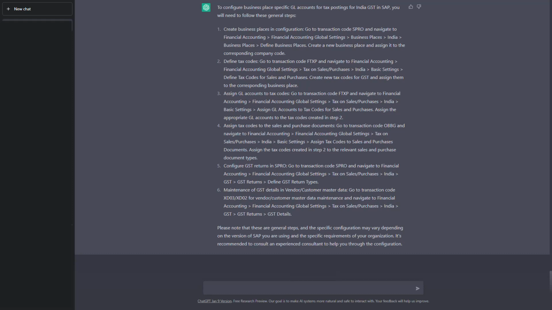We wanted to understand the configuration steps to configure business place specific GL accounts, which is in financial accounting under tax on sales and purchases. Under India GST, we will configure it. We will assign GL accounts to the business places. That is the expected answer here. So here also, I don't think ChatGPT's response is accurate. It is not even near to accurate. It is something we need to have a caution about.